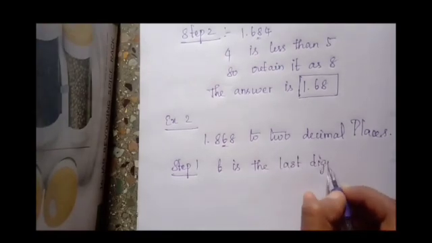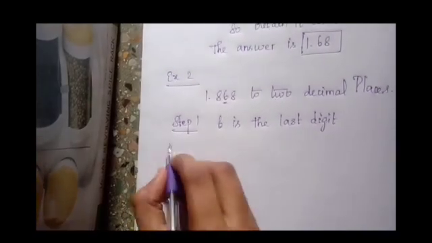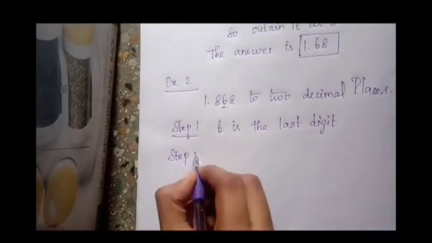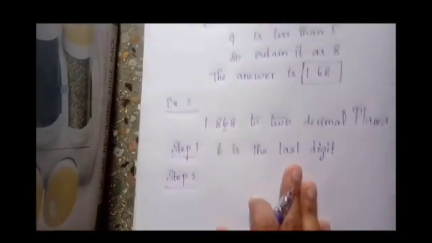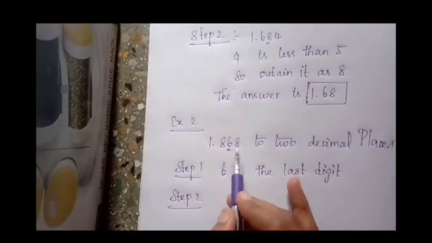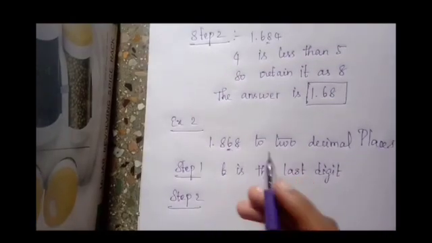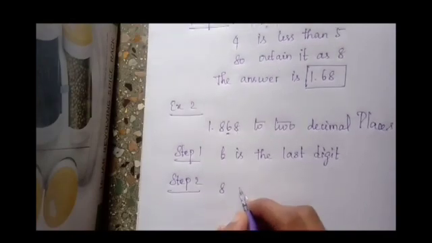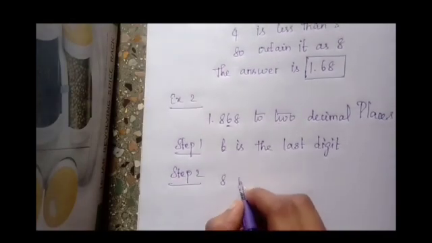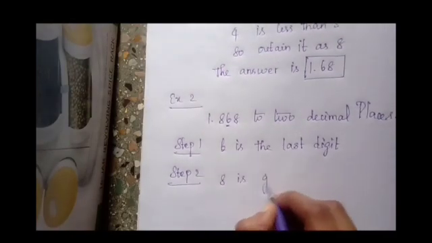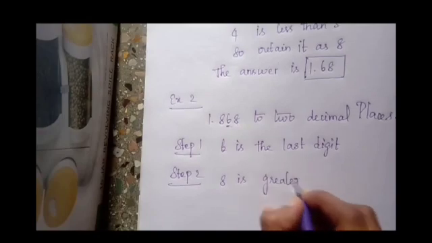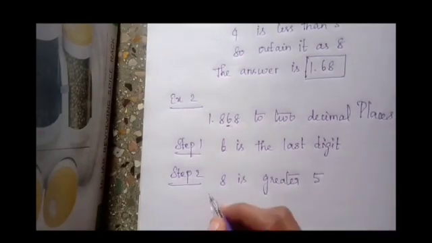What is step 2? We have to look at the next number. The next following number is 8. So is 8 greater than or less than 5? Yes, 8 is greater than 5. What do we have to do now?